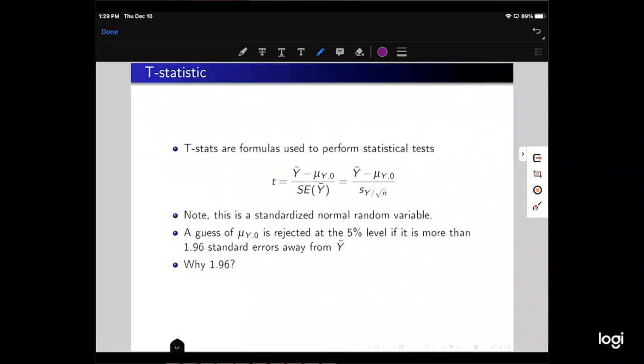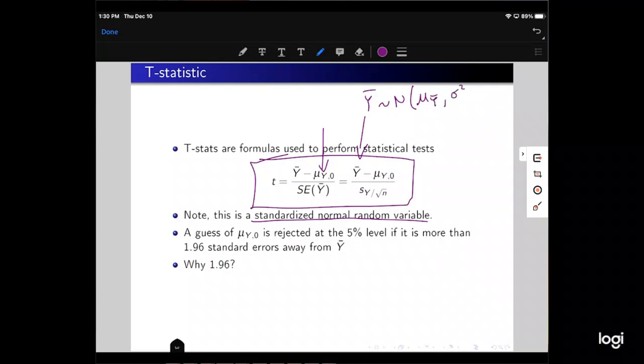And we have three ways of doing this. The t-statistic. T-stats are formulas used to perform statistical tests, and this is the formula for the t-statistic. We take y bar minus the hypothesized mean over the standard error of y bar. So this should look fairly familiar. All we're doing is subtracting a mean and dividing by a standard deviation. So this is a standardized normal random variable, because by the central limit theorem, we know y bar has a normal distribution with mean mu y bar and variance sigma squared y bar.